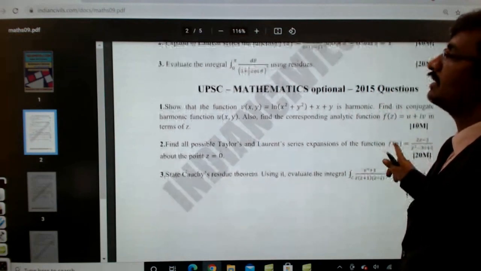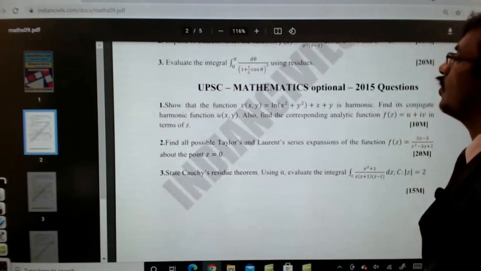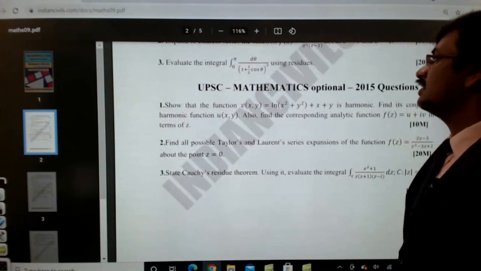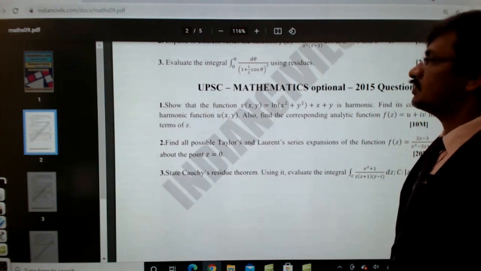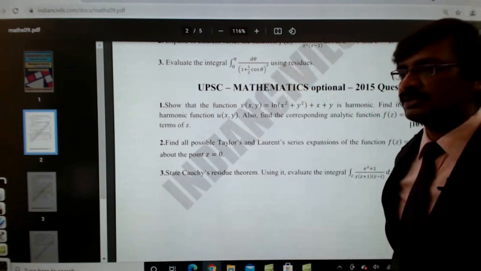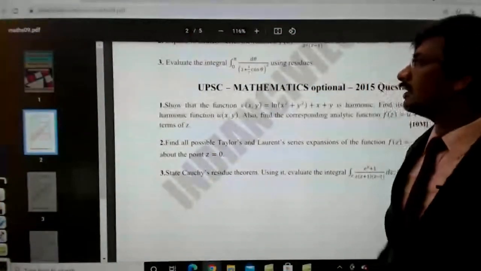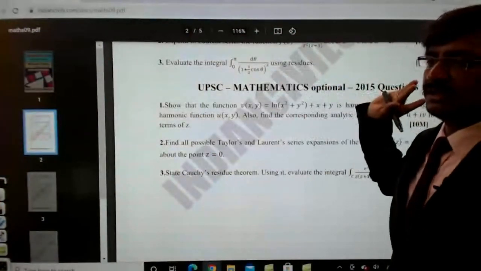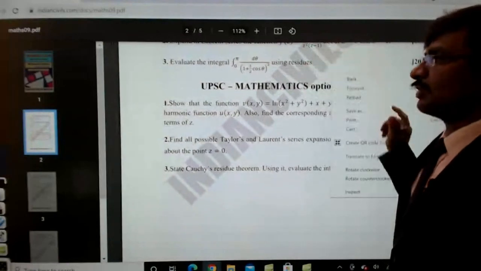So evaluate the integral 0 to 2 pi d theta divided by 1 plus cos theta by 2 whole square using residue theorem. So this also is straight away residue theorem. Just cos theta needs to be replaced with z plus 1 by z by 2, and then you need to solve as if it is a complex integration. So this is also a straightforward problem.